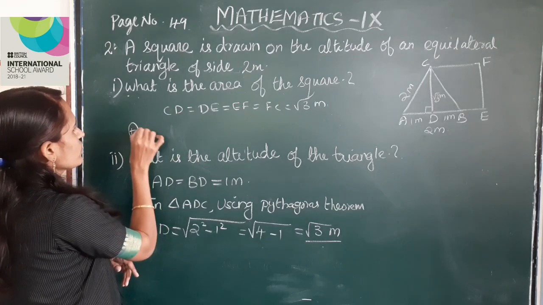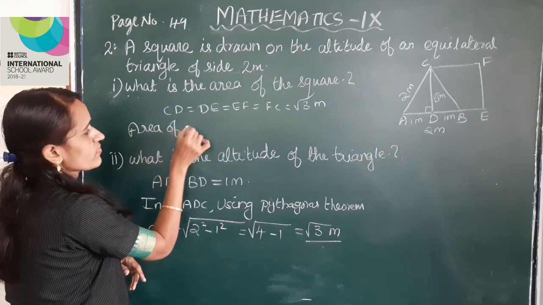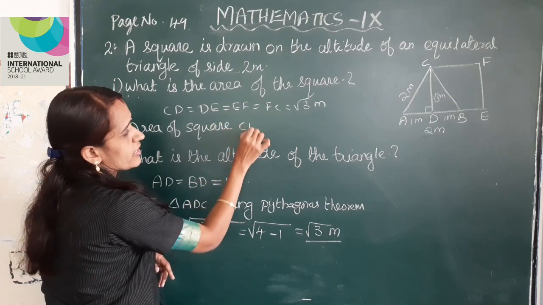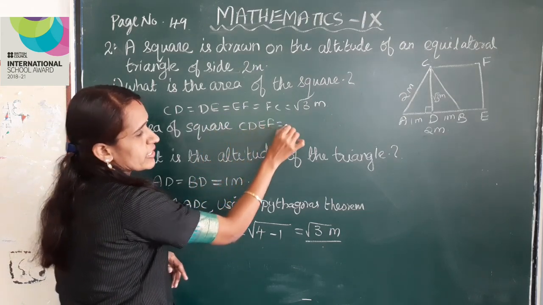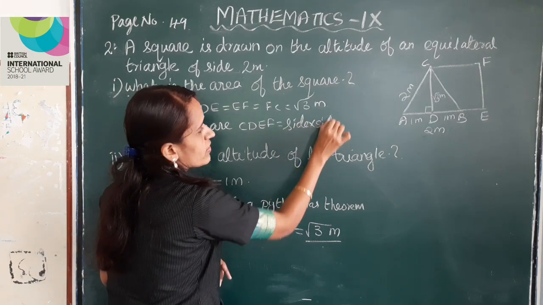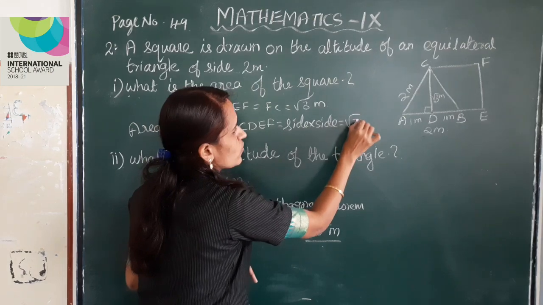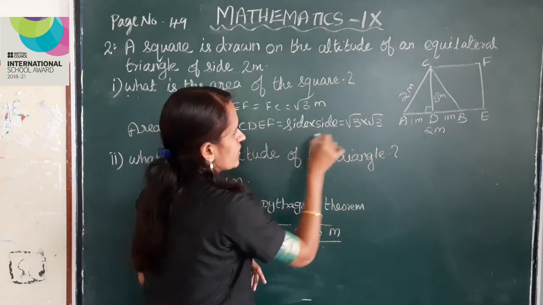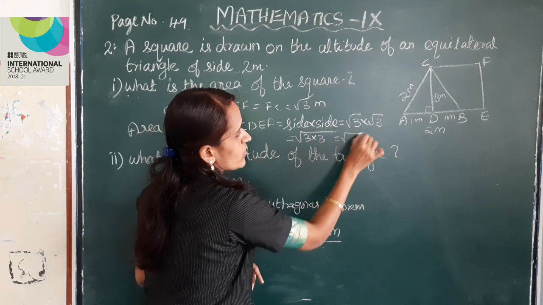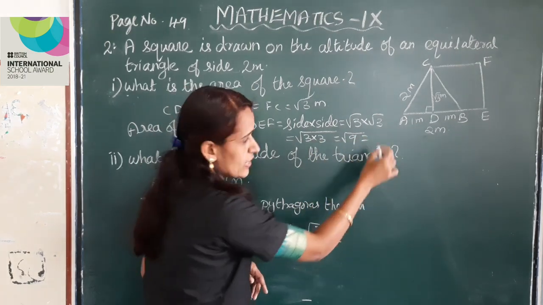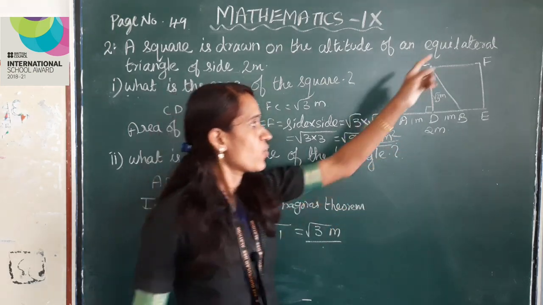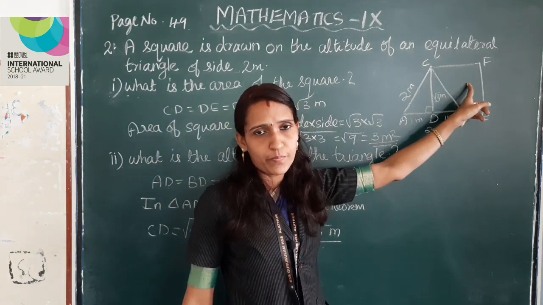So area of the square CDEF is equal to side into side. This is equal to root 3 into root 3. This is equal to root of 3 into 3. This is equal to root 9. This is equal to 3 meter square is the area of this square. Clear?